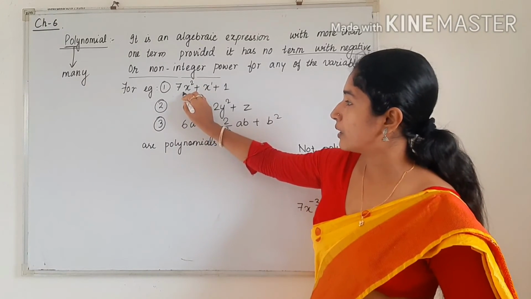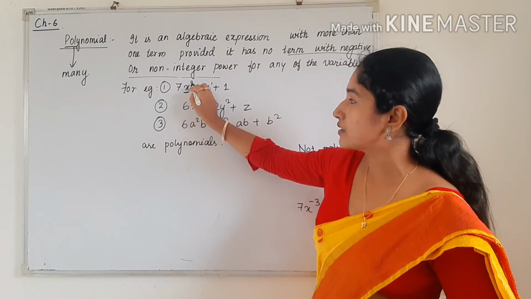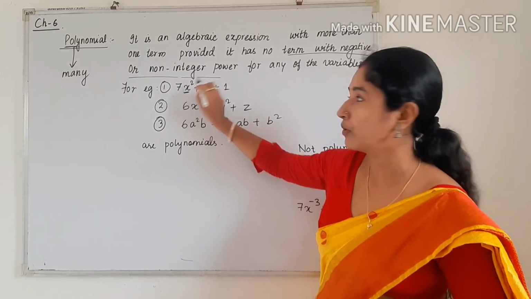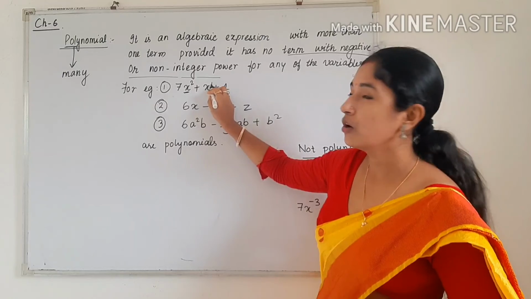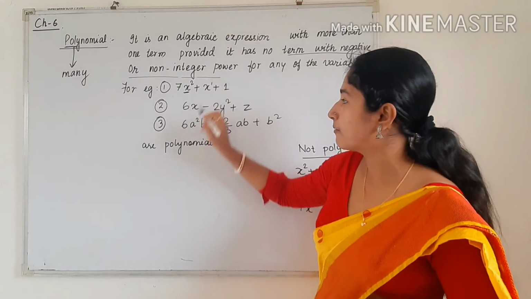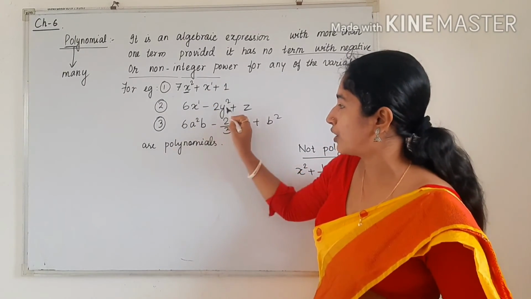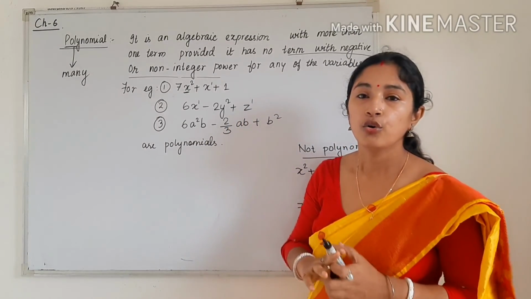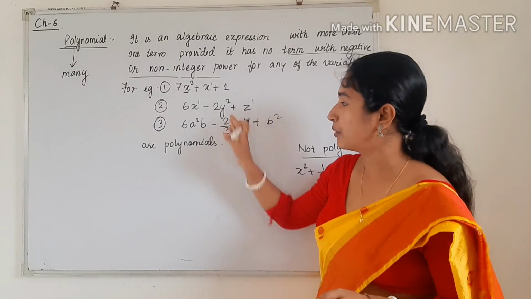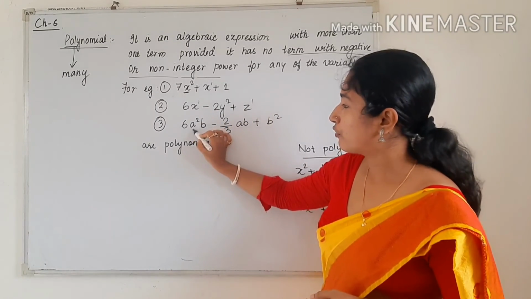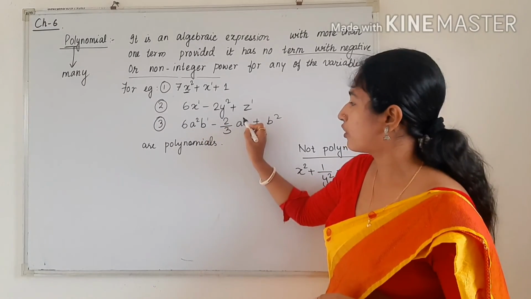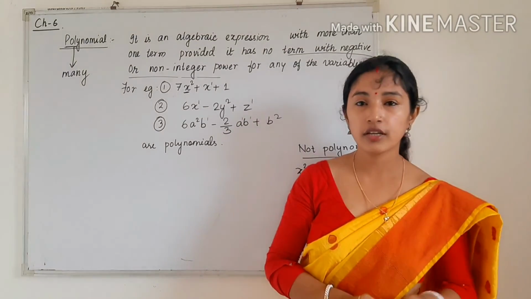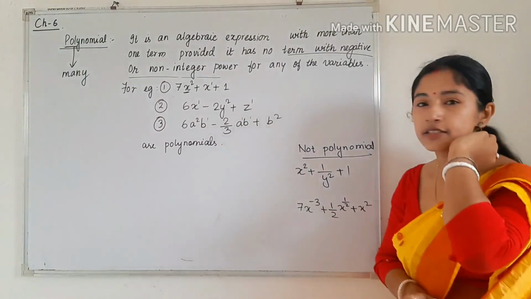So here you can see the power of the variable, that is x, is 2. 2 is a positive integer, and it is not a rational number. Similarly here the power is positive, and it is not a rational number. Similarly here the power of x is 1, power of y is 2, and power of z is 1. All are positive. There are no negative powers present here in number 2. Similarly, in number 3, see, power of A is 2, power of B is 1. Here also power of A is 1, power of B is 1. Here power of B is 2. All are positive and they are not fractions. So these are examples of polynomials.